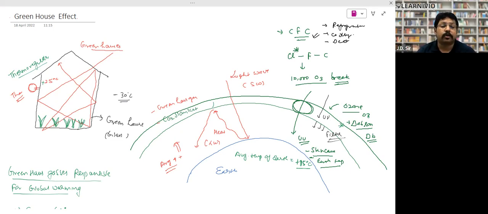When it wants to go back, it is unable to go out of these glass sheets. They cannot cross this glass sheet once they enter, right? Then what will happen? They will keep on colliding inside the glass walls, right? And they will increase the heat. So what will happen? The inner temperature we maintain at 25 degrees centigrade, outer there is 30 degrees centigrade.